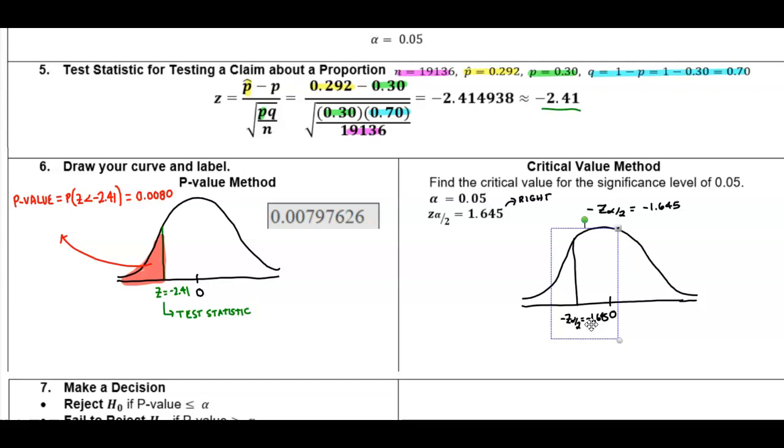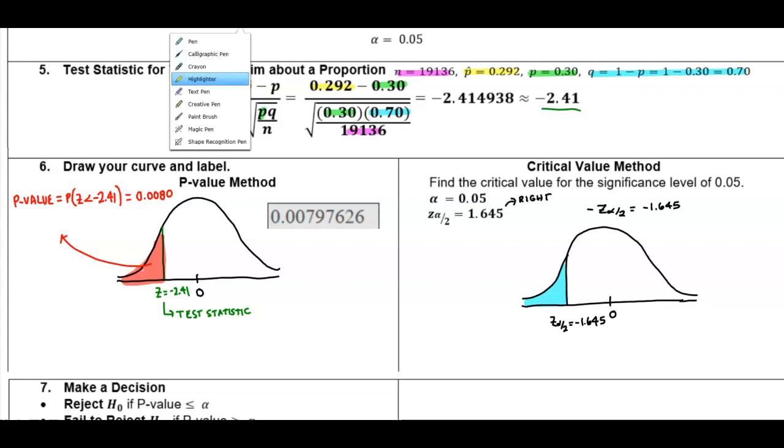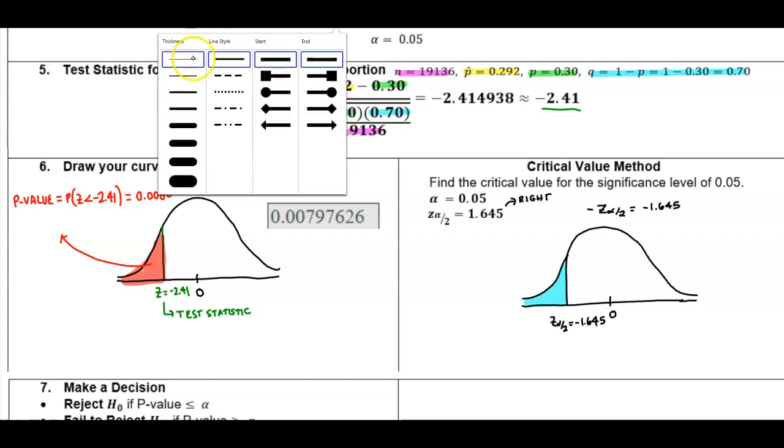Okay, let me rewrite that again. So we have z alpha divided by 2, which is negative 1.645. We want to determine the critical region, and the critical region is here on the left side. So this is our critical region.